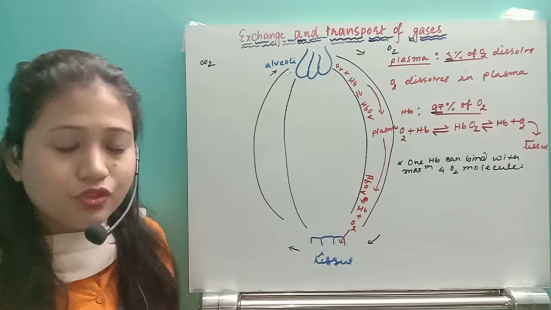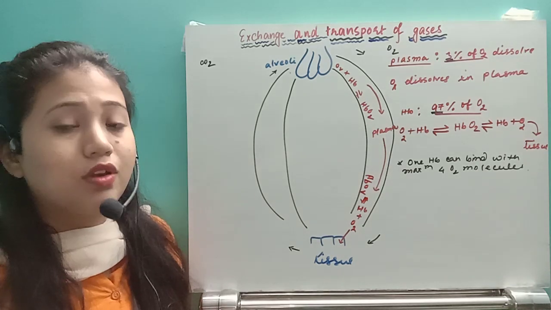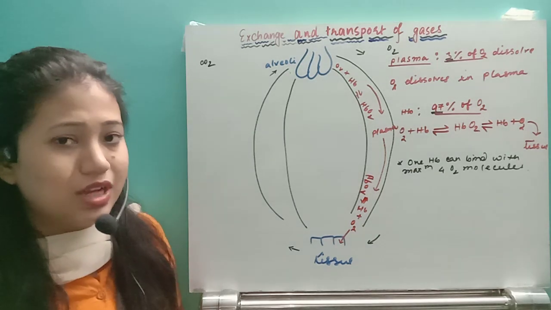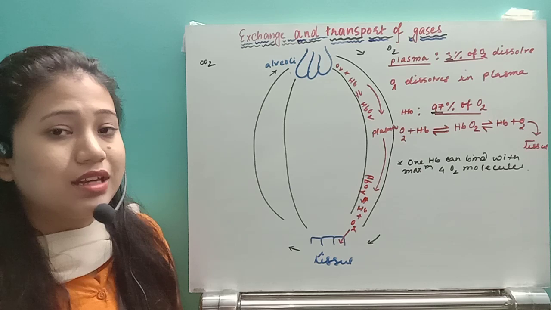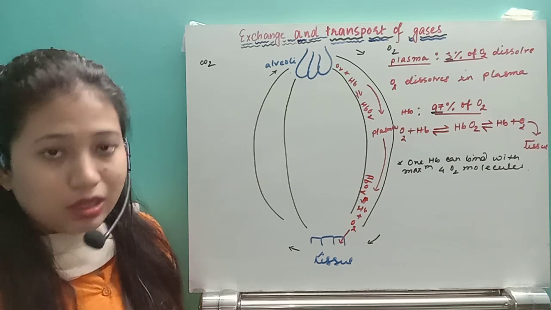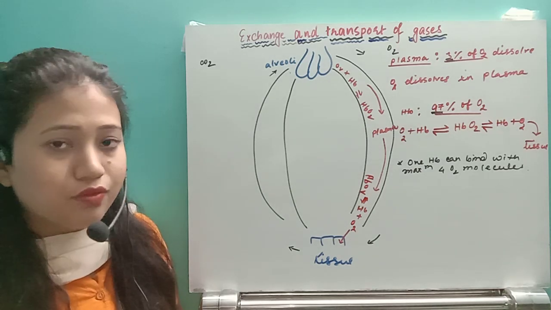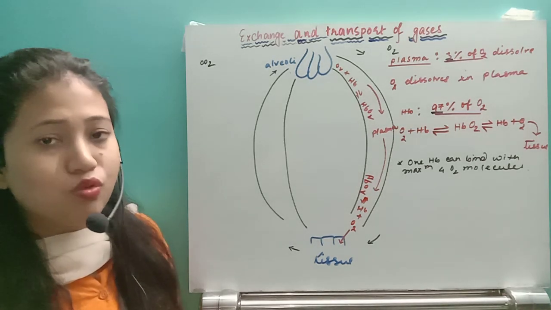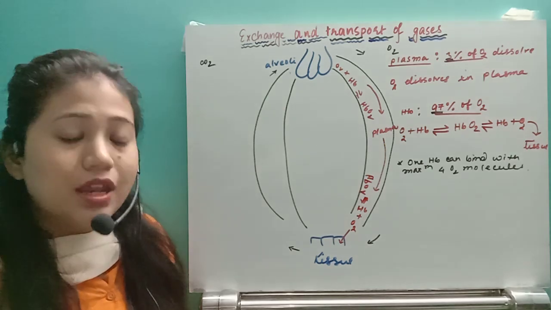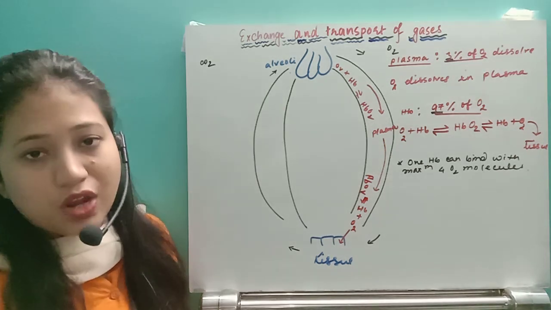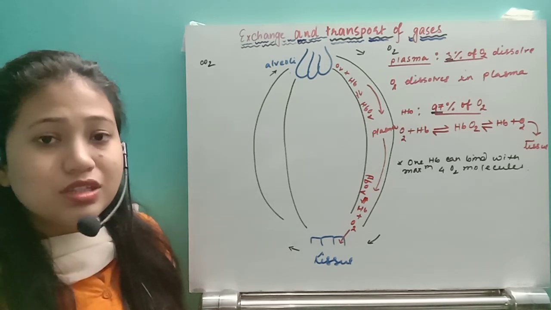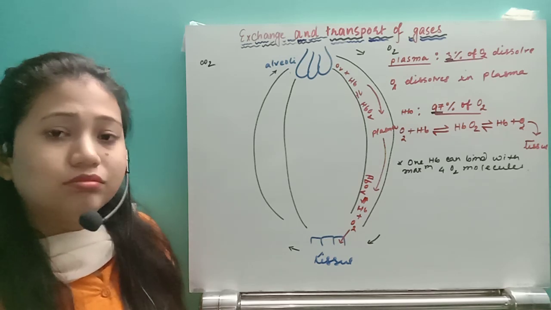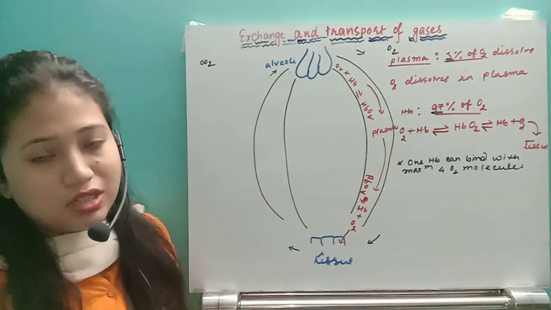Whenever the tissue gets the oxygen, it will use this oxygen for the breakdown of the glucose molecule, as we have already seen in the chapter digestion and absorption. The lacteals will take the unit of every kind of food molecule, like glucose, fructose, galactose, amino acid, fatty acid and glycerol. It will reach the blood vessel, and from the blood vessel it will be taken to the liver and different tissues also.